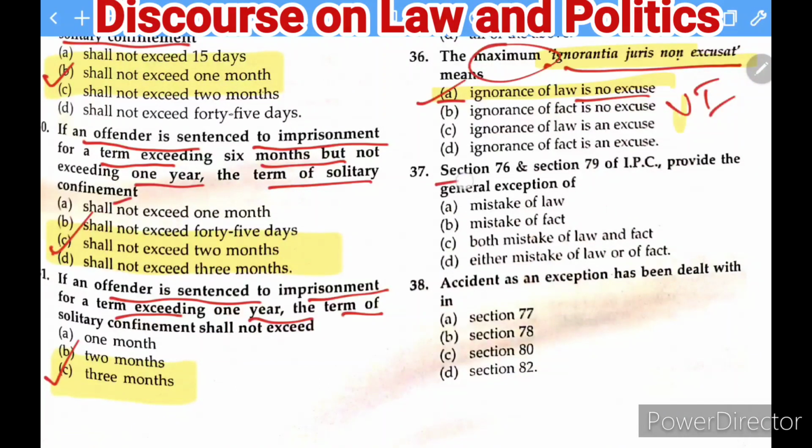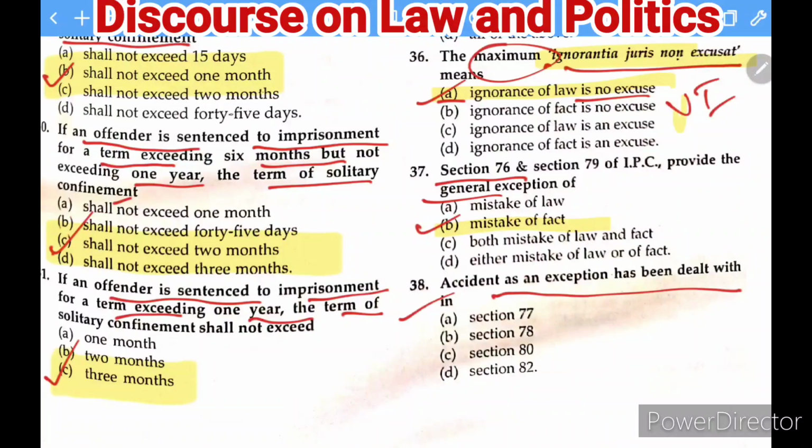Now the next question is here: Sections 76 and 79 of the IPC provide general exception of mistake of law and mistake of fact. The B option, mistake of fact; both mistake of law and mistake of fact; either mistake of law or mistake of fact. And the right answer here, which you can find, is that it is about mistake of fact, because ignorance of the law is no excuse. So it is about mistake of fact.